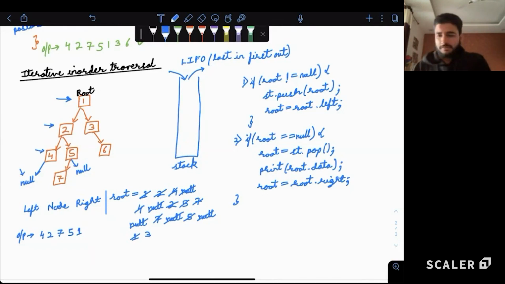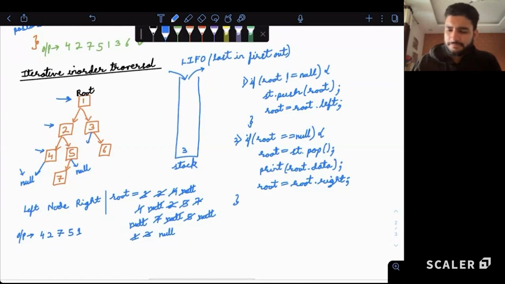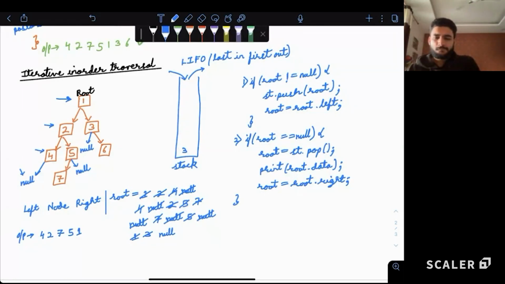Now it is not null. We will push 3 in the stack and we'll move to the left child of 3. That is null. So left child of 3 is null. Now again we will pick out the top element of the stack, that is 3. We'll print 3 out.